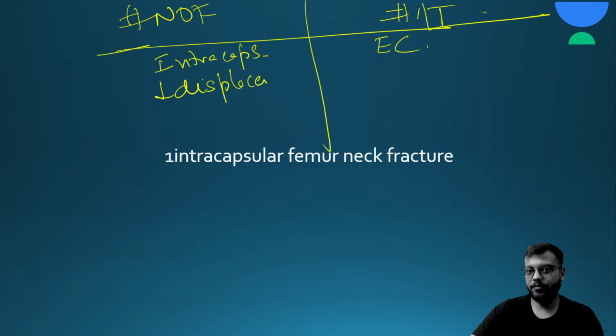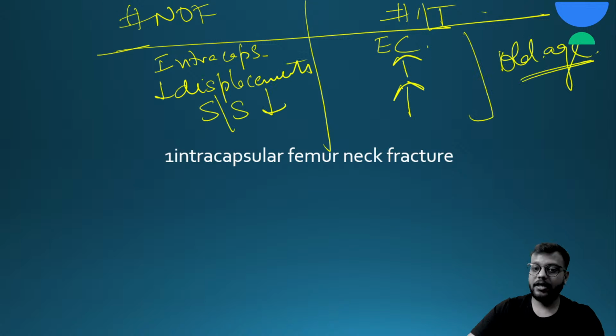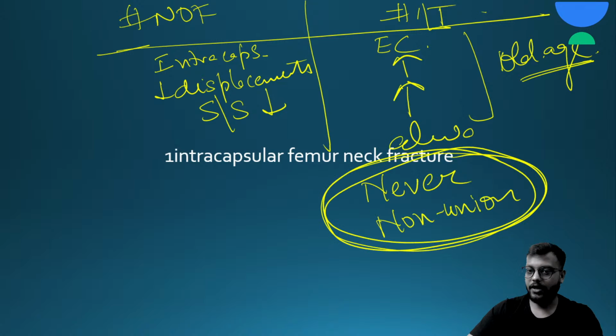The age group for both is the old and elderly population. Now another important point: IT femur fracture will never go into non-union, they always unite. Whereas in neck of femur fracture, if it is displaced, it never unites.